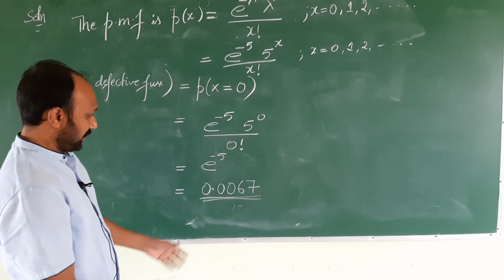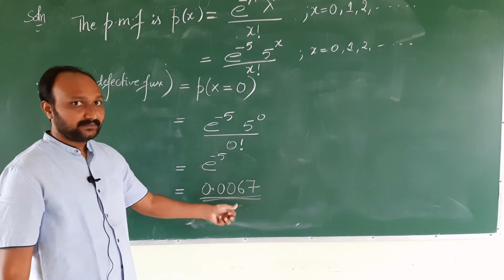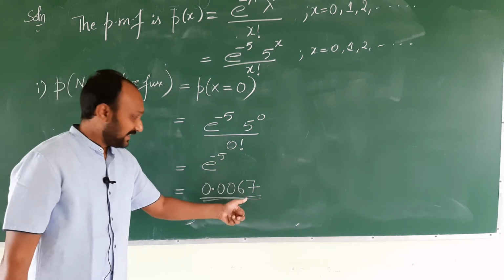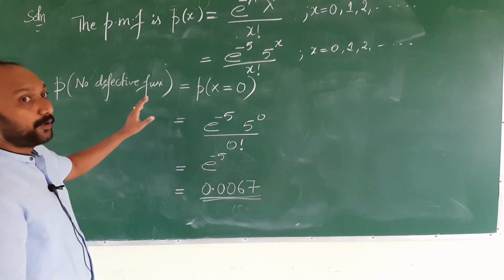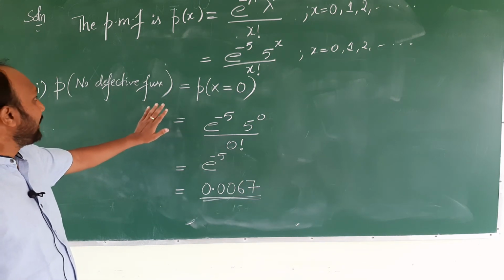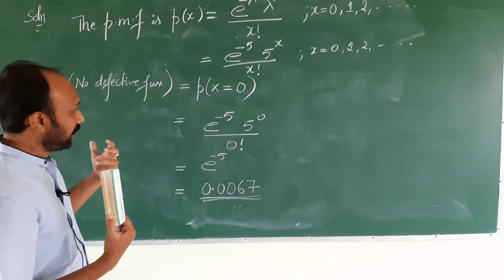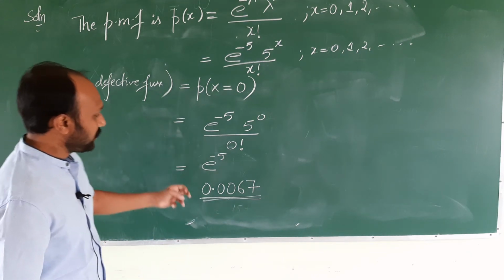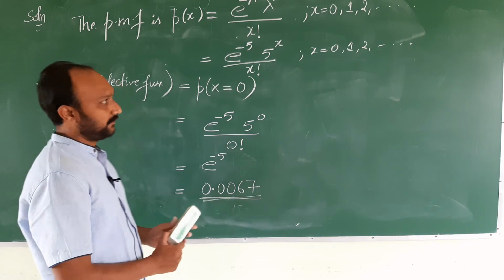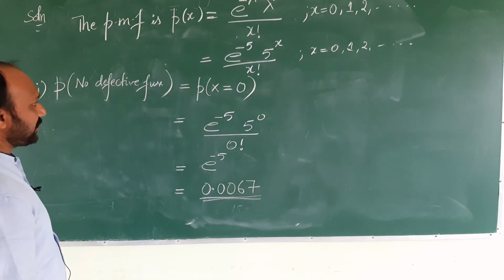So, what is this? 0.0067 is the probability, the chance that a box will not have any defective fuse. There are 100 fuses, and the chance that not even one of them is defective is 0.0067. Okay, so we solved the first question.